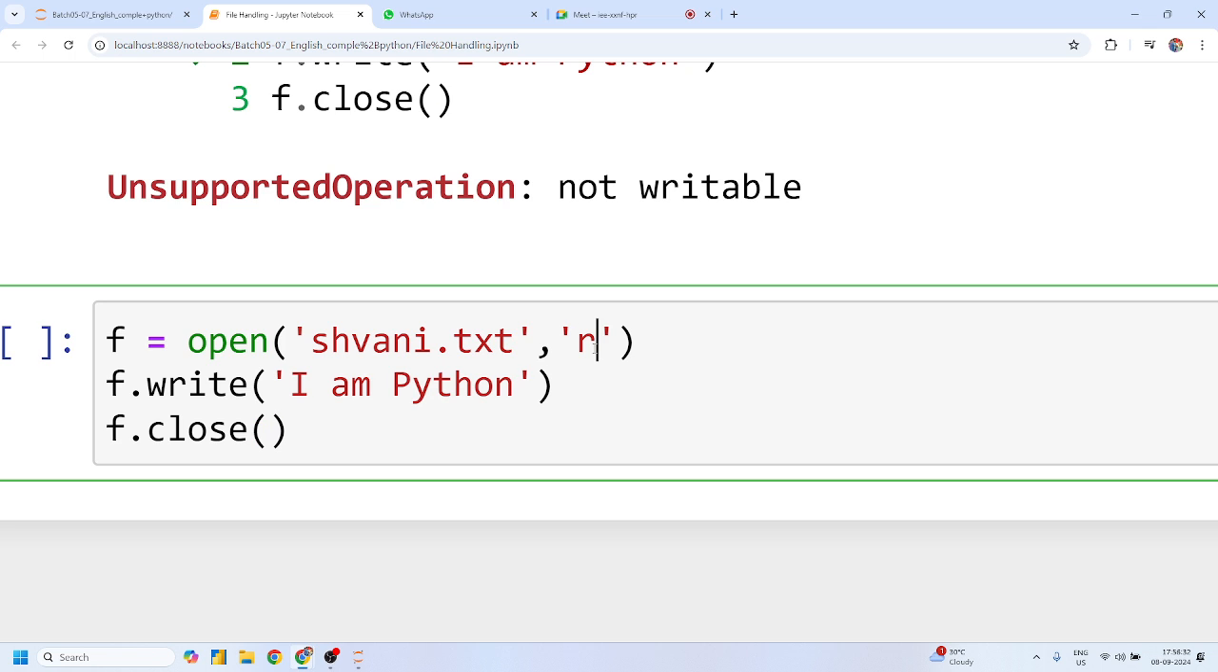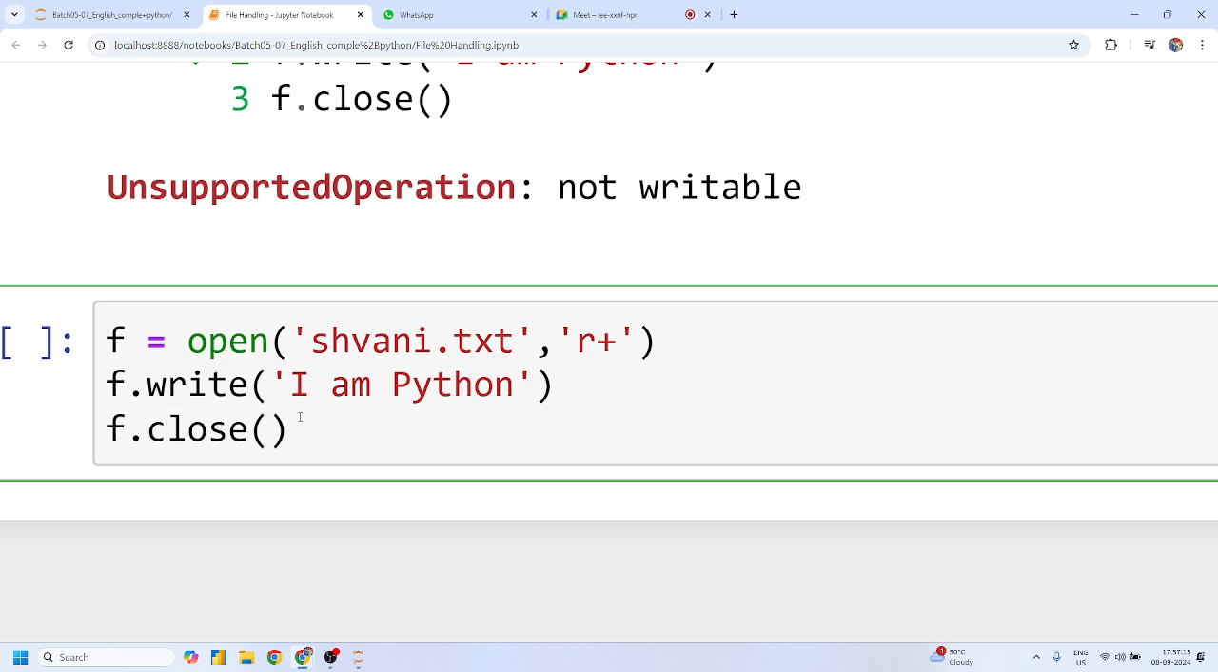Now the problem is, suppose this file is in reading mode and I want to perform the writing operation as well. So I can simply pass plus here. This plus says reading is already a part of this mode, and plus adds whatever is left, the writing concept. So plus says reading plus writing, and W plus means writing plus reading.